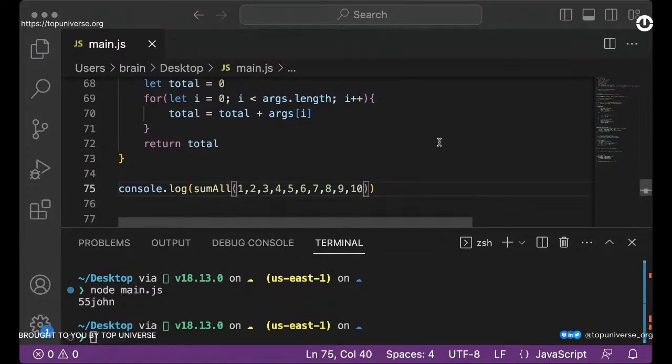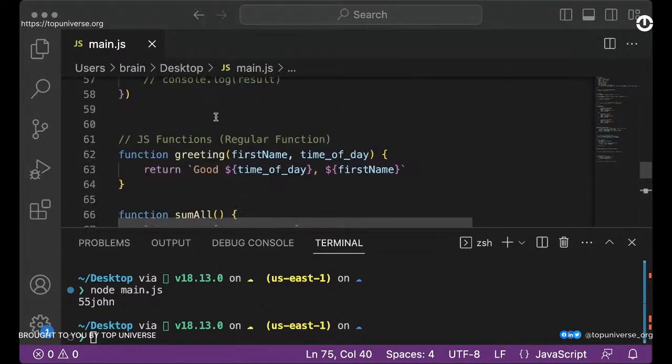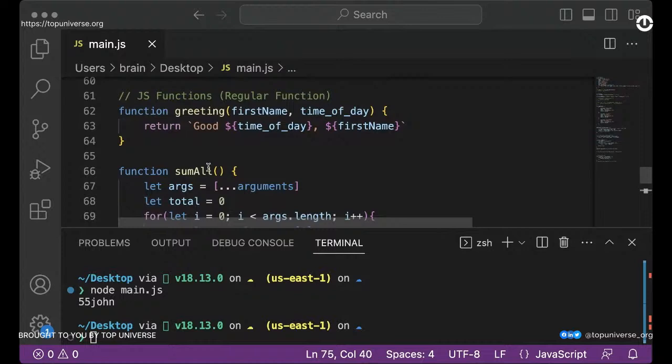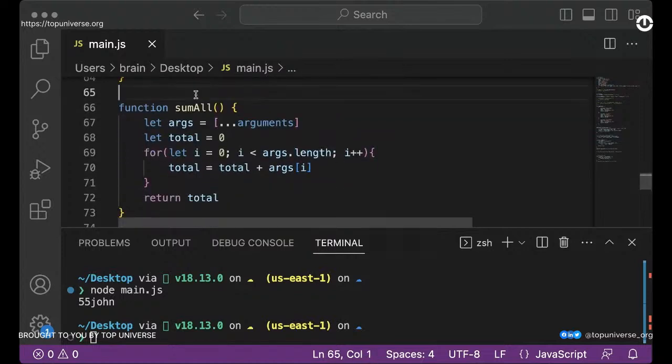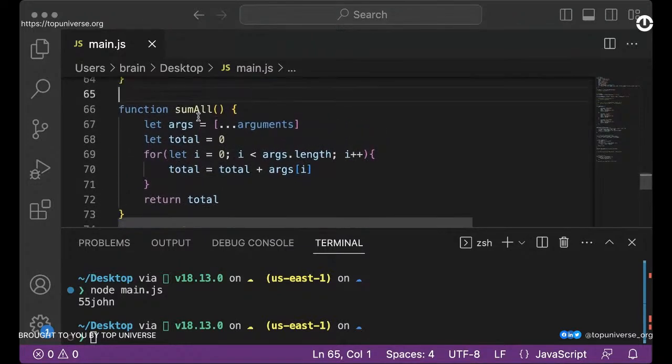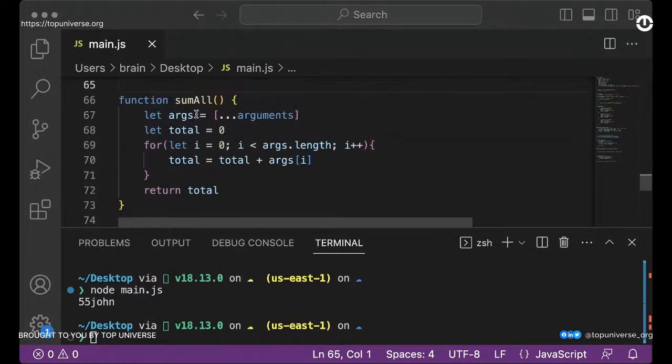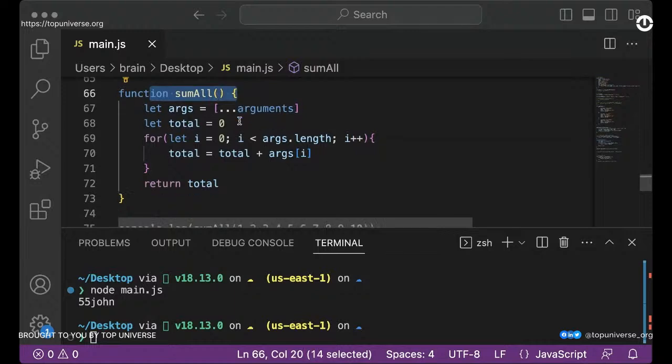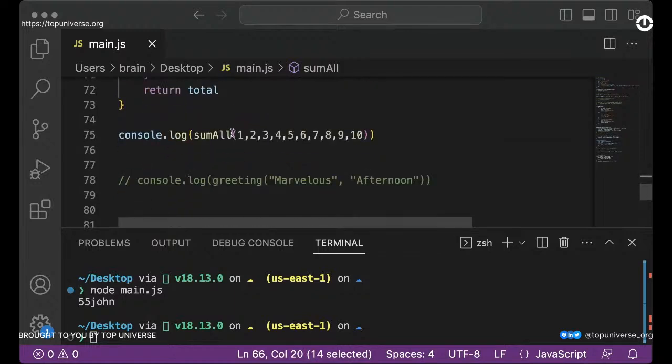Okay, so I believe you get the point, right? Working with your function where we just have a single expectation from that function, it makes sense. If you want to do multiple things, please separate them into multiple functions. And now we're using the regular function. At what point will you use the arrow function? I think it depends.